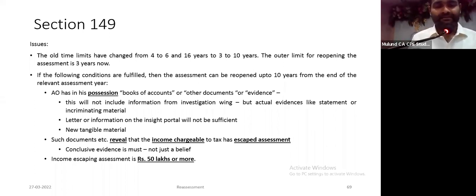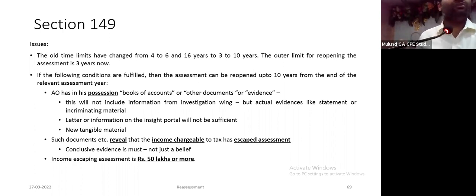Moving ahead, such documents: what have they done? They made it 10 years so that, suppose in the 5th year you took an objection, in the 6th year they reopen again by getting the books of accounts. Therefore, they have extended their ambit to 10 years. Second, such documents should reveal. The word used is reveal. What do you mean by the word reveal?